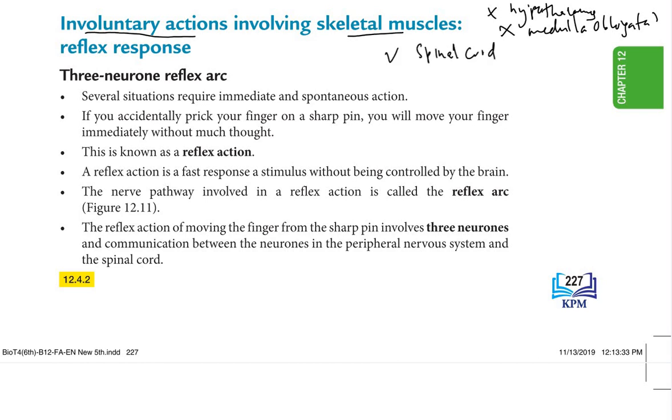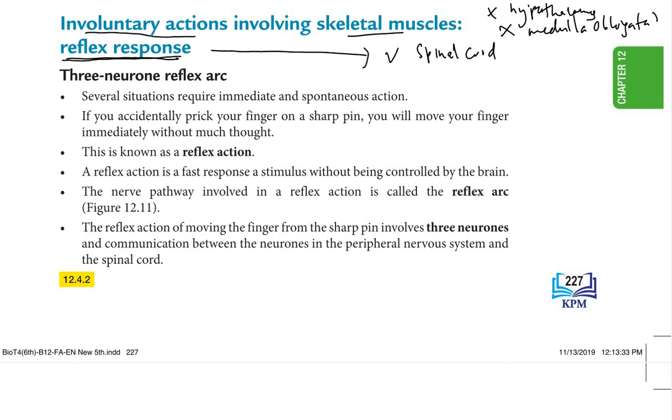That means the impulse will not be sent to the brain, just to the spinal cord only. So for these involuntary actions, you must remember, the action is also known as reflex response. So reflex response involves the spinal cord.